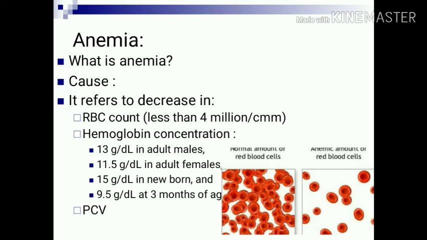Decrease in the hemoglobin concentration in adult males is less than 13 grams per deciliter. In adult females it is less than 11.5 grams per deciliter. In newborn babies it is less than 15 grams per deciliter, and after 3 months of age less than 9.5 grams per deciliter. Here also there is decrease in packed cell volume.